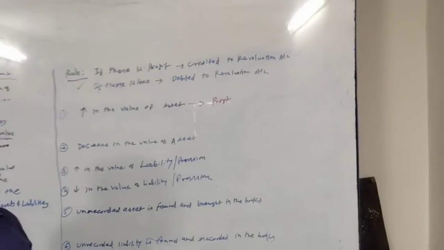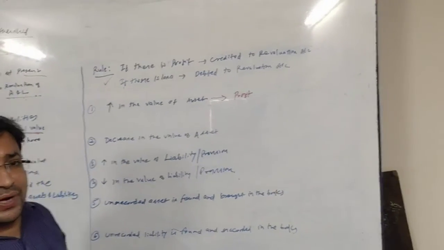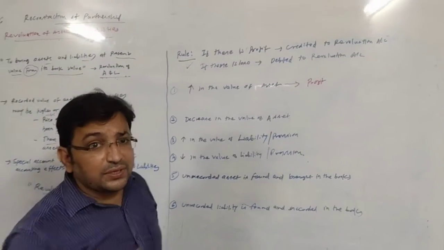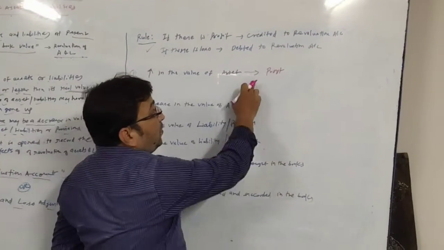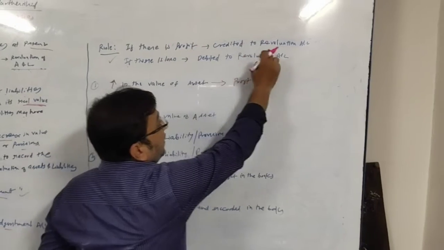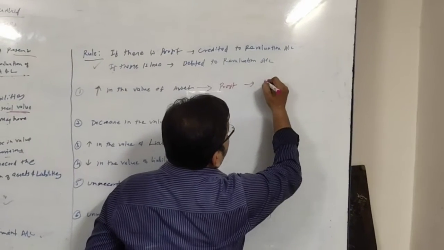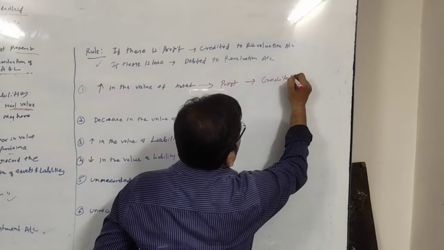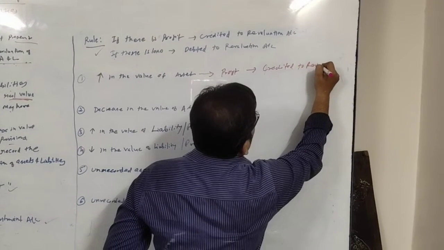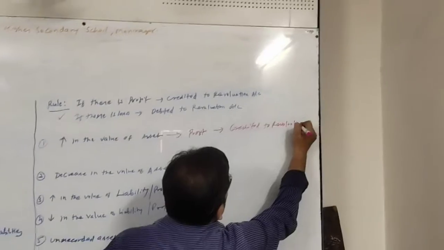Earlier our asset was rupees 2 lakh. Now we have shown it at 2,50,000. So there is a profit of rupees 50,000. If it is a profit, what will be the accounting treatment? It will be credited to revaluation account.